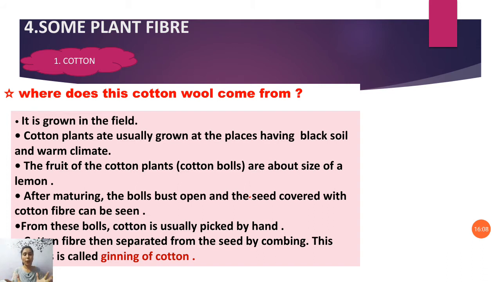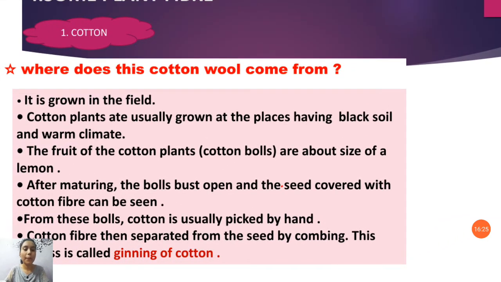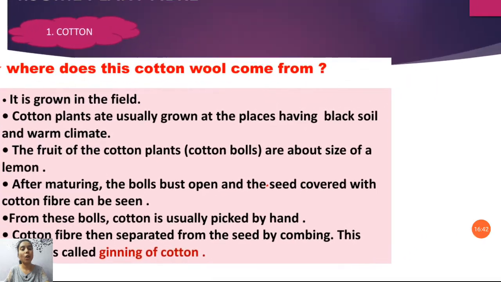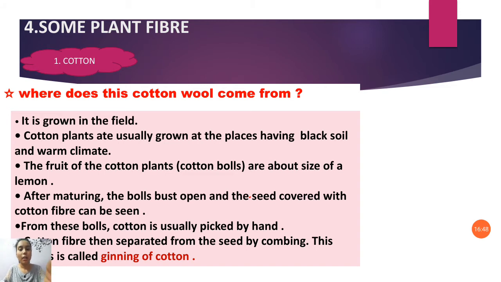From these balls, cotton is usually picked by hand, and the cotton fiber is separated from the seeds by combing. This process is called ginning of cotton. Ginning of cotton is a very important question.